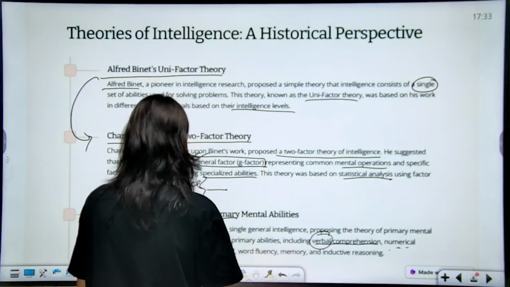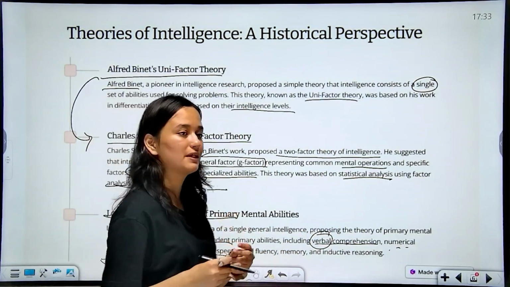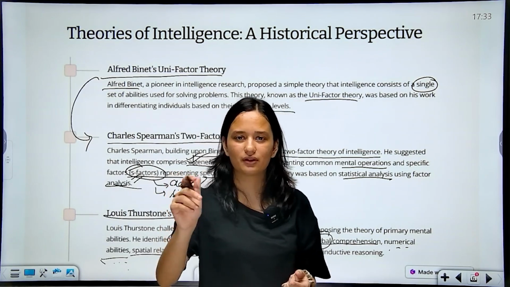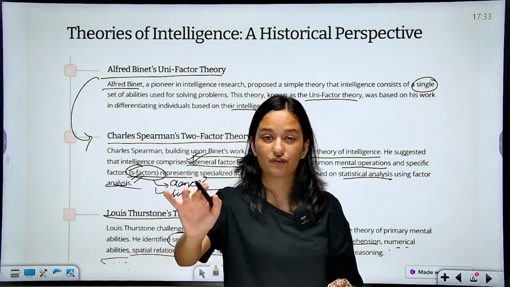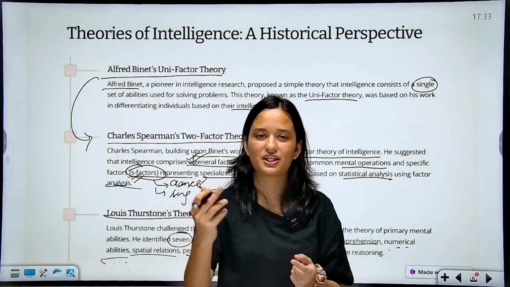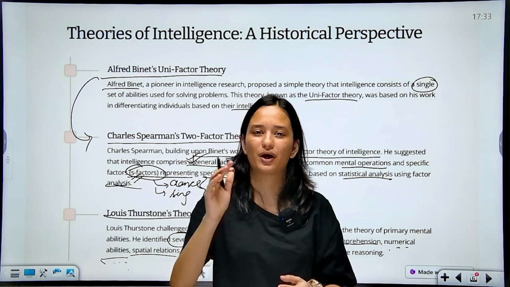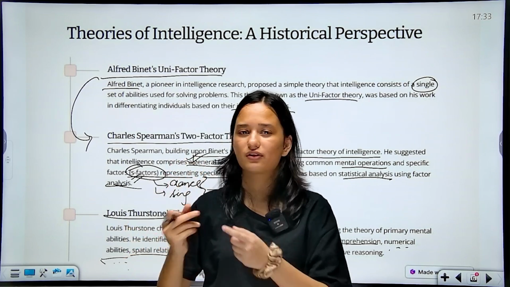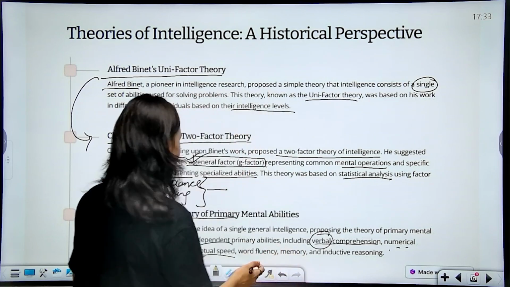Next we have perceptual speed. Perceptual speed, that is how fast you are able to perceive things around you. Like if you see a bottle in front of you, how fast you're able to perceive that bottle, and you're evaluating why is it here, what's the color of the bottle. You're thinking fast.